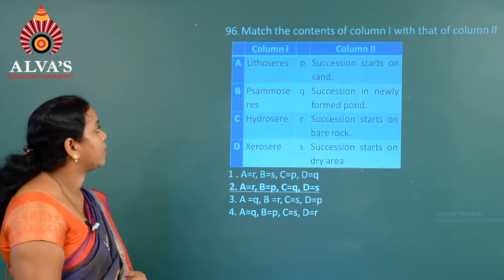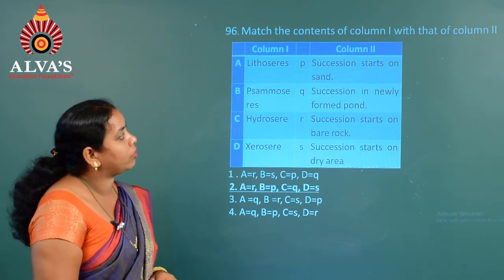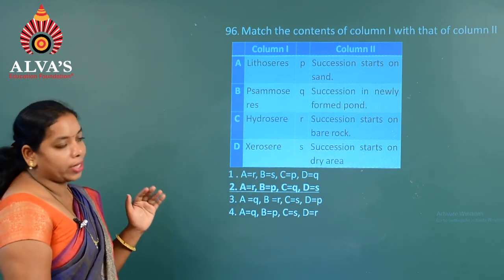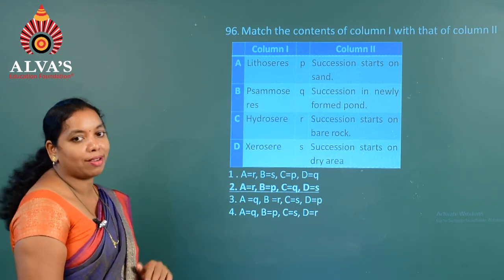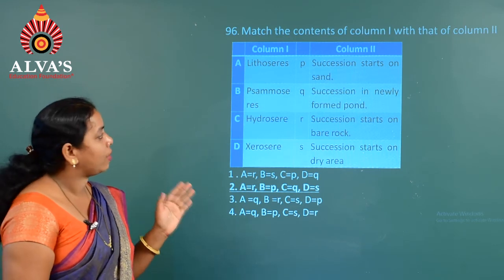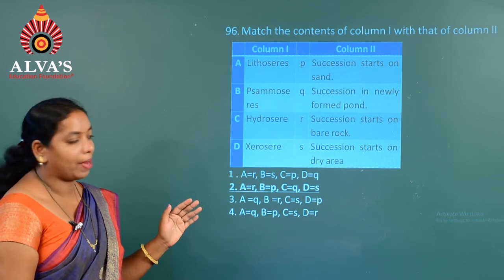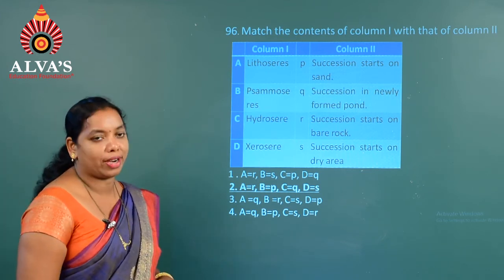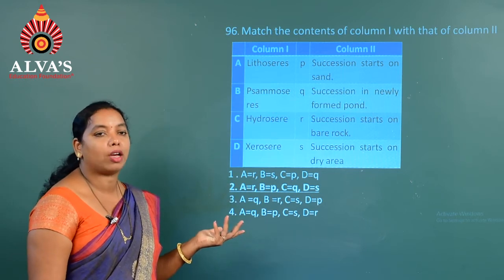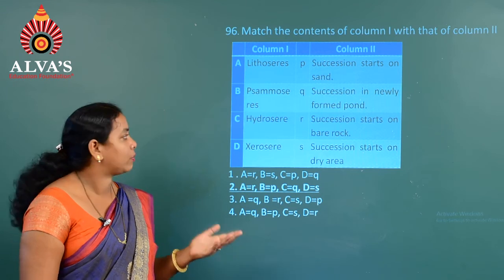Moving on to the next question, that is question number 96. Match the contents of column 1 with that of column 2. Column 1: Lithosphere, Psammosphere, Hydrosphere and Xerosphere. Column 2: succession starts on sand, succession in a newly formed pond, succession starts on barren rock, succession starts on dry area. The first one is Lithosphere, means the succession which takes place on rock, whereas Psammosphere means the succession which takes place on sand.